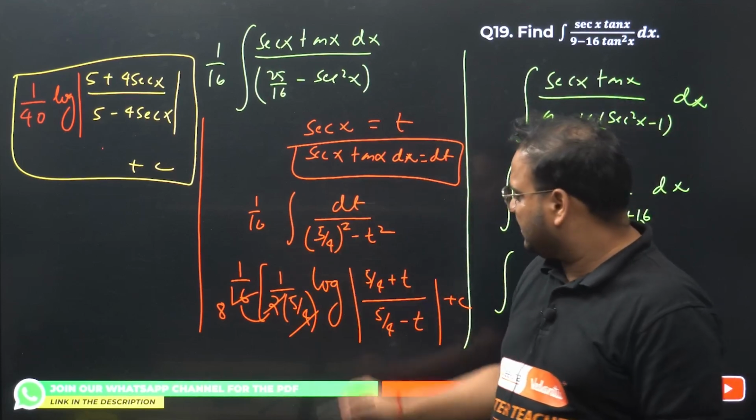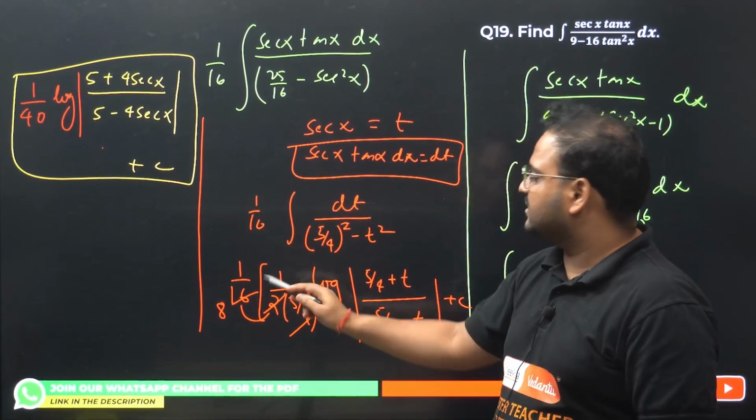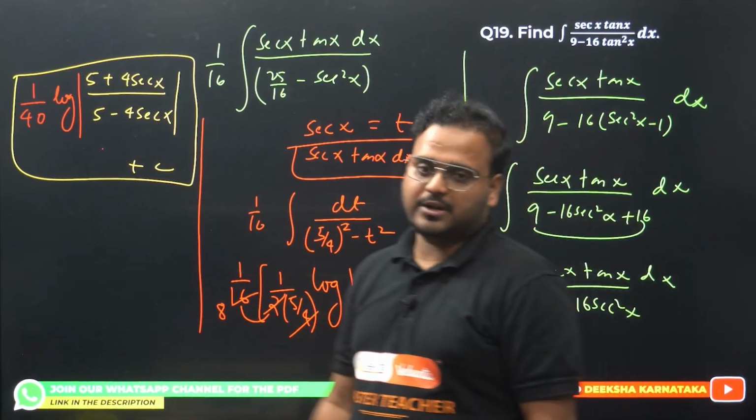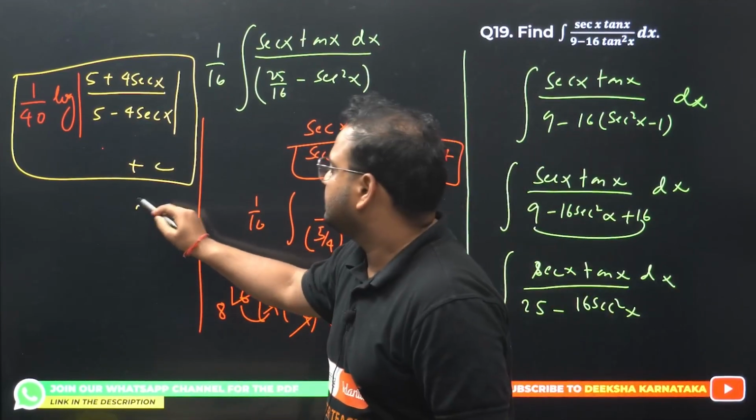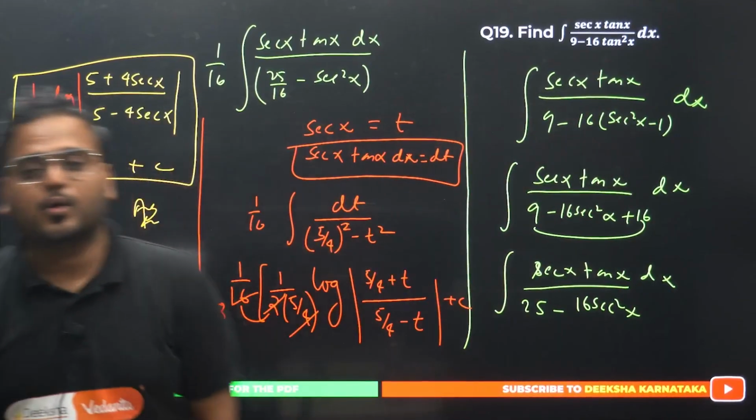1 by 40 is correct, I think. I have 16 times 2 in the product over here, that is 32. 4 times 8 is 32. 8 into 5 is 40. Correct. That's my final answer. This is my answer, please check. Problem is done. 19th problem is over.